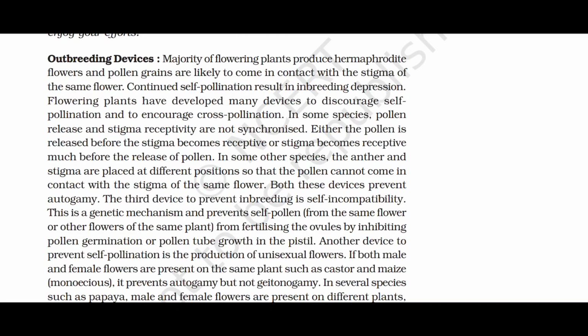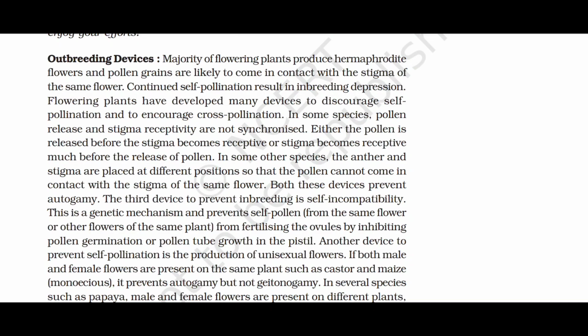In some species, pollen release and stigma receptivity are not synchronized. Either the pollen is released before the stigma becomes receptive, or the stigma becomes receptive much before the release of the pollen. In some other species, the anther and the stigma are placed at different positions so that the pollen cannot come in contact with the stigma of the same flower. Both these devices prevent autogamy.